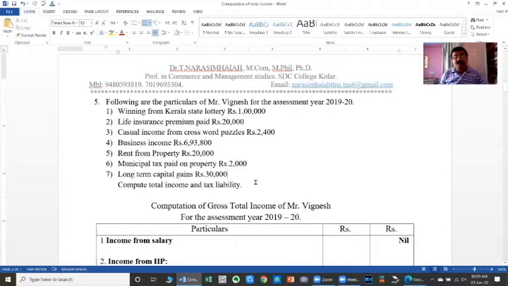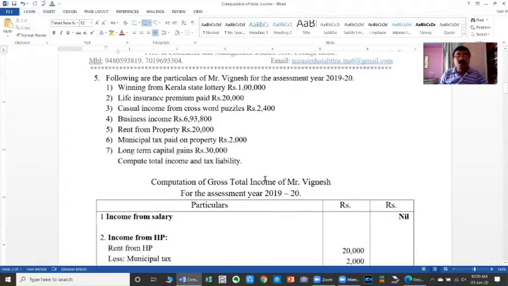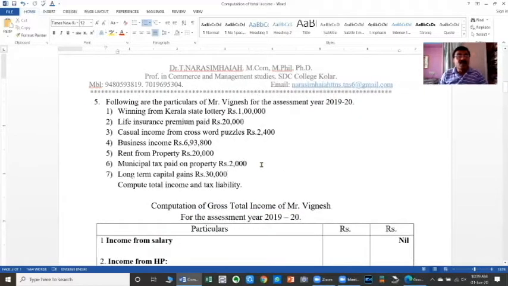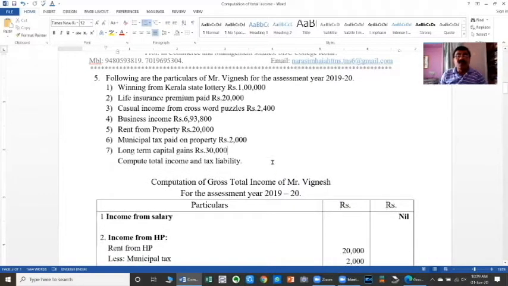So after analyzing the given information and deciding the heads to which the given incomes belong, we go for the first step in the calculation of total income, that is, computation of gross total income. The gross total income is the taxable income of each of the five heads. The total taxable income of all the five heads gathered together is called gross total income. So the first step in the computation of tax liability is the computation of gross total income.